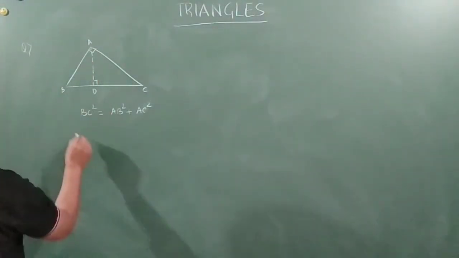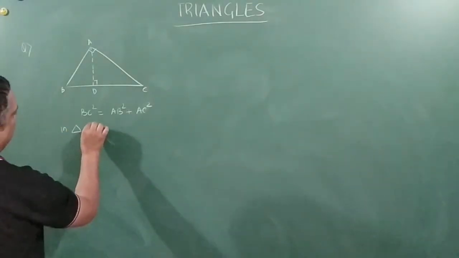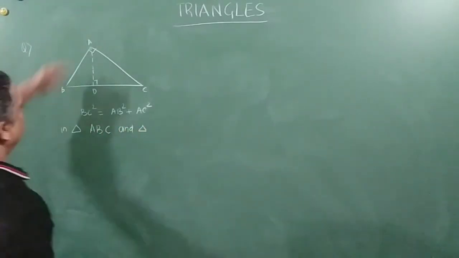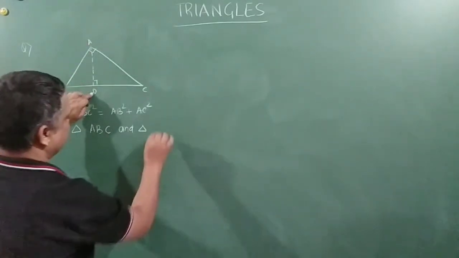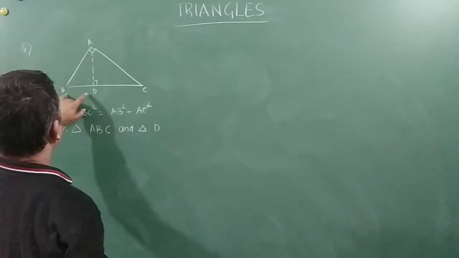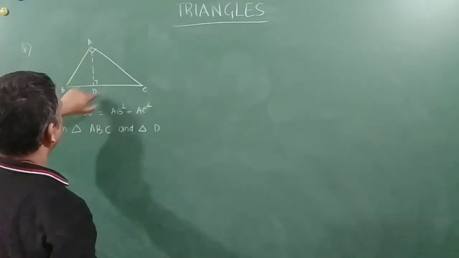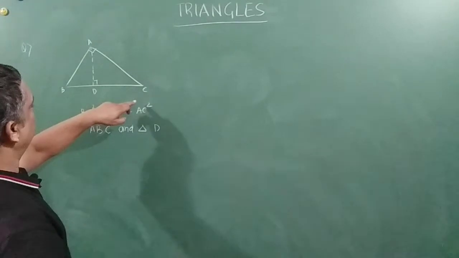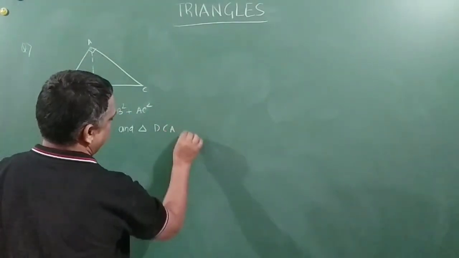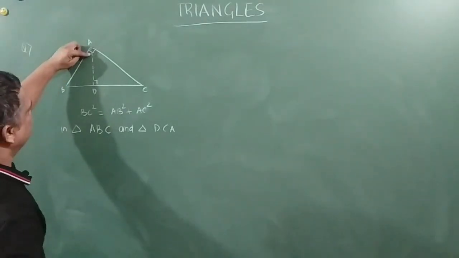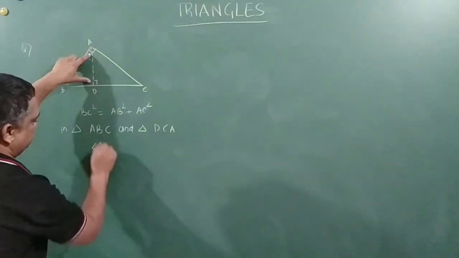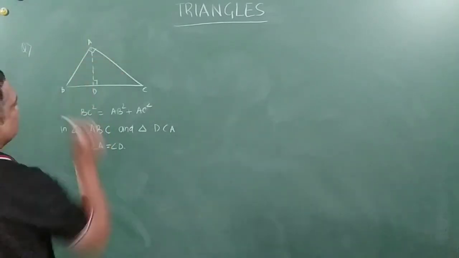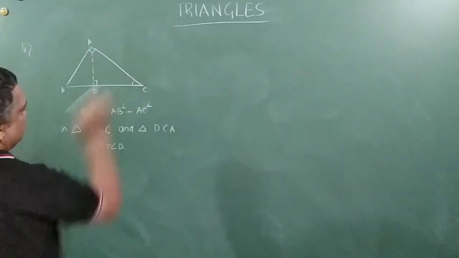So in triangle ABC and triangle DCA, angle A is equal to angle D. So this angle is equal to this angle, and this C is common for them.